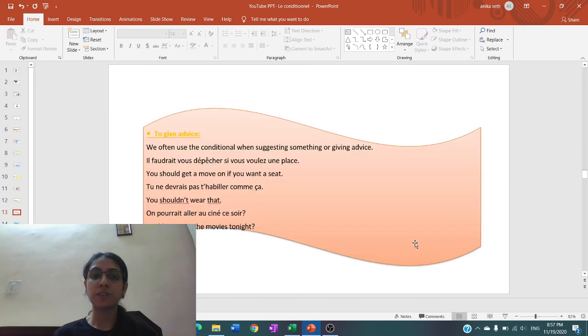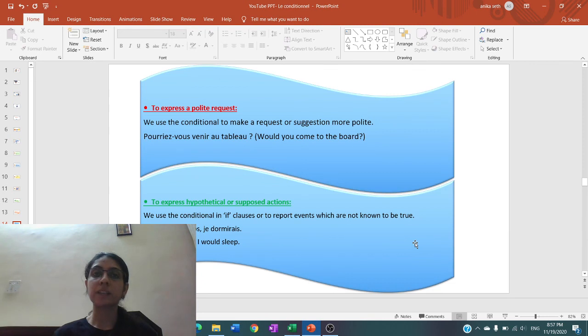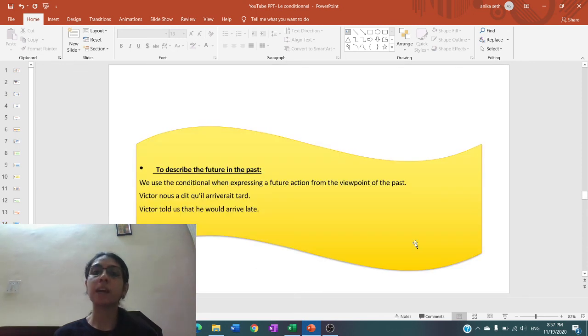Usage: to express a wish, to give advice, to express a polite request, to express a hypothetical action, to describe the future in the past. So all of these are the cases where we are using the conditional tense to express wish, desire, to talk about the future in the past, to give a suggestion, advice, and to make a polite request or a hypothetical action.